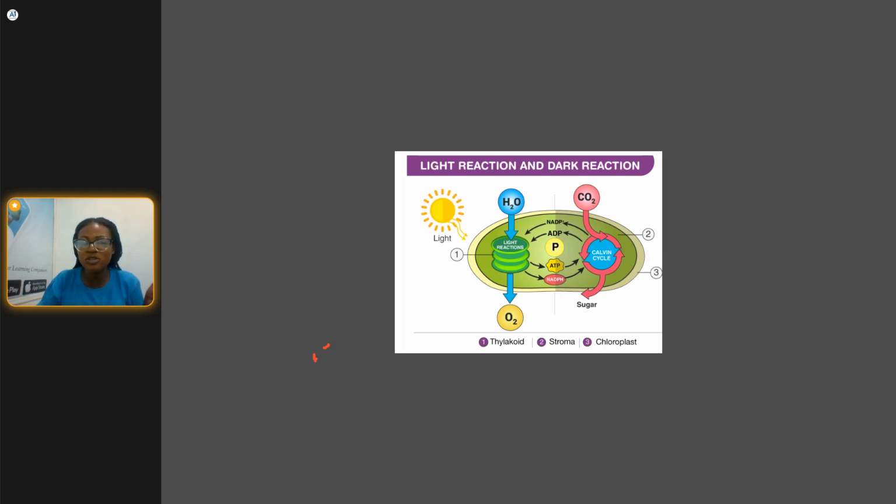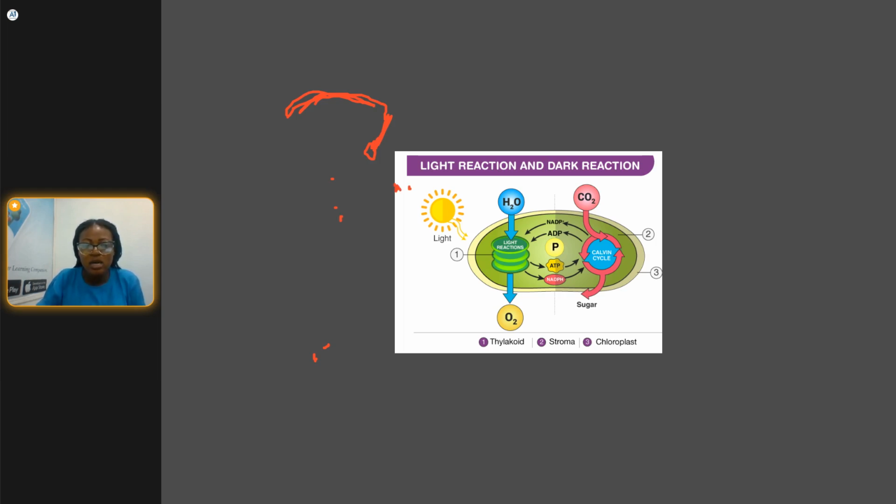So during the light reaction, they manufacture their own food. They make use of the sunlight. You can see the picture, you can see this light. This is the sunlight. So when a green plant, during the day, there is light. So the plants manufacture and make use of this light.